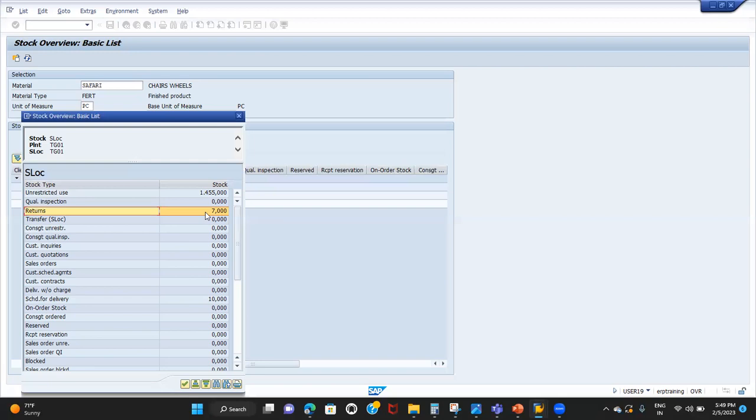So they need to inspect. Correct. That is the reason first they'll keep it in the returns category. They verify it. If it's working fine, then they'll move the stock from return stock to unrestricted stock.